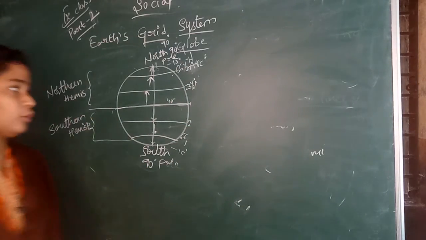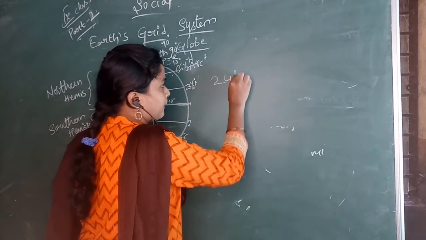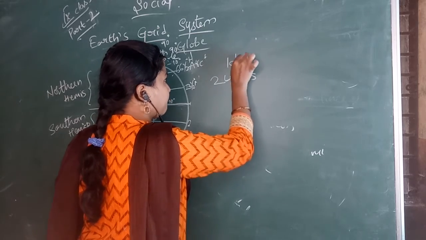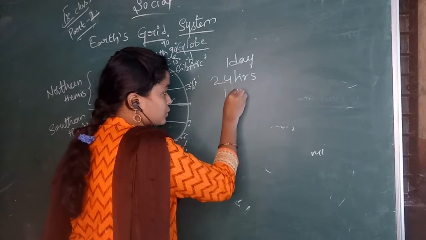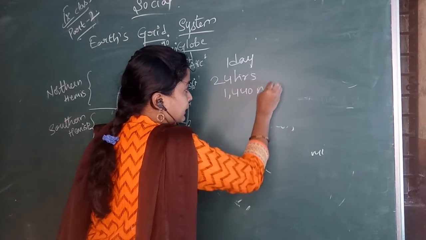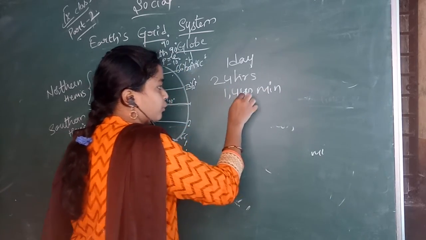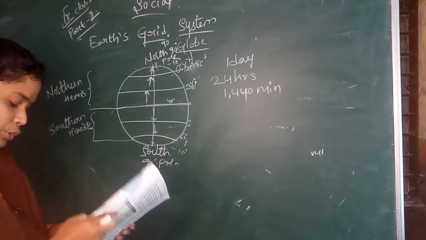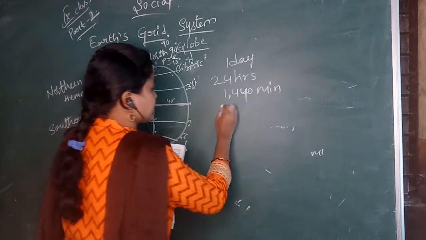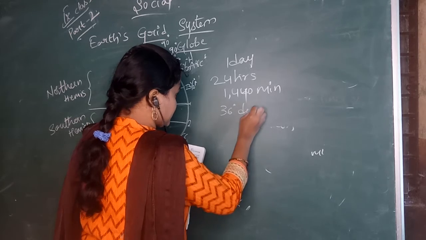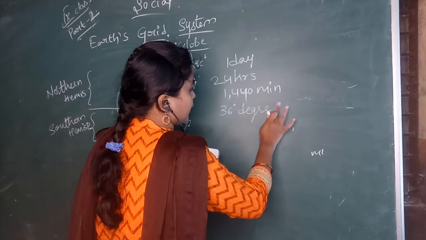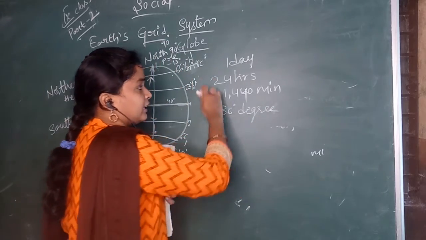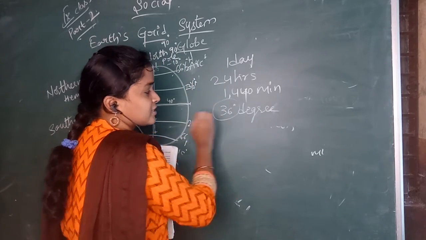So in 24 hours, one day, how many minutes are there? 1440 minutes. There are 1440 minutes in a day. It takes 360 degrees to complete one day.